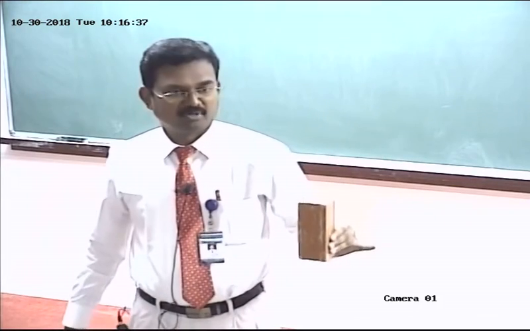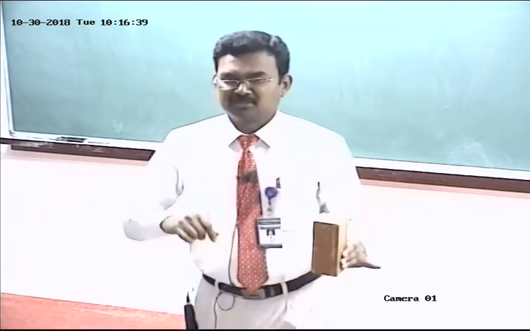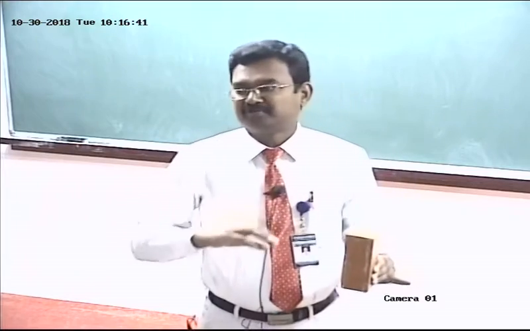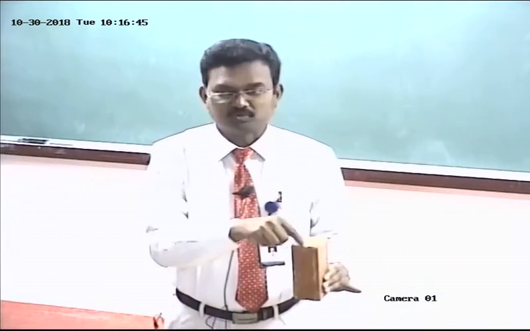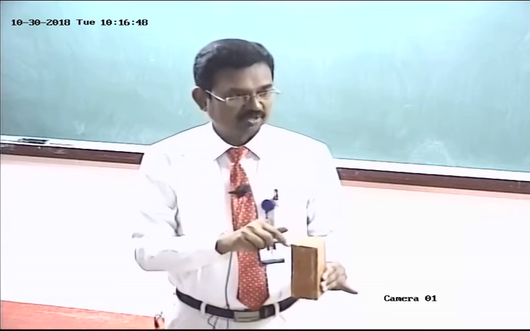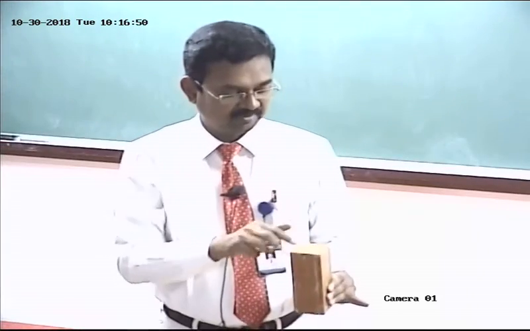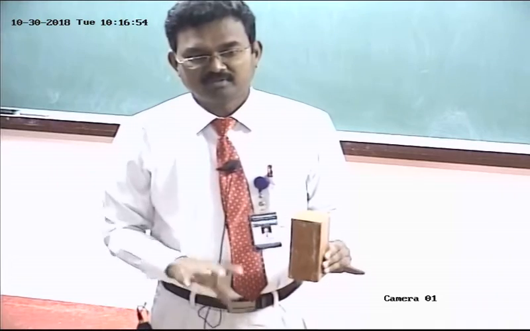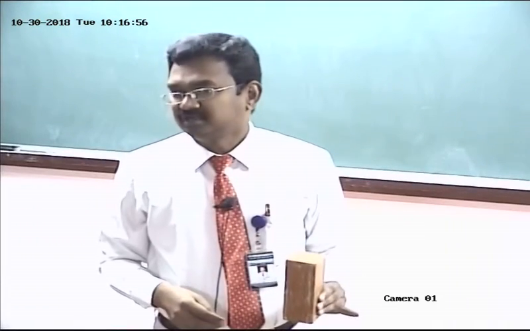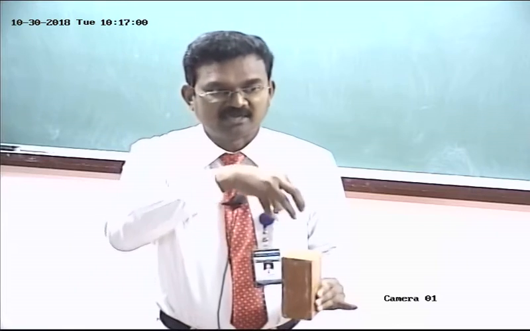In this position, we have to draw the top view and front view. To get the top view, look from top. Top view is a square. Am I right? Top view is a square. Only the top base is visible. A, B, C, D is visible. What about the bottom face? 1, 2, 3, 4, invisible. But there is a bottom face. In the top view, only the top base is visible.